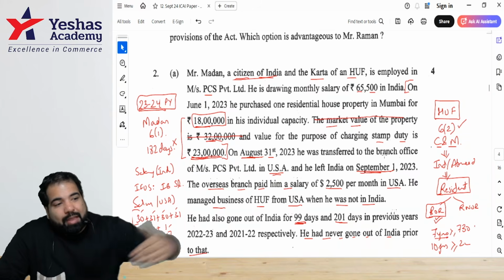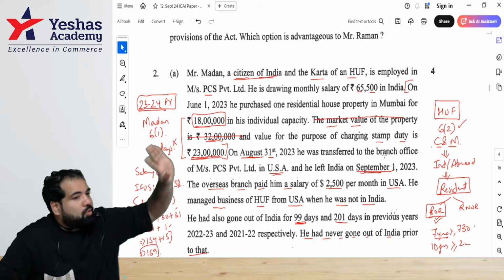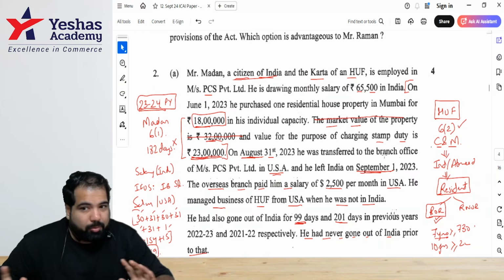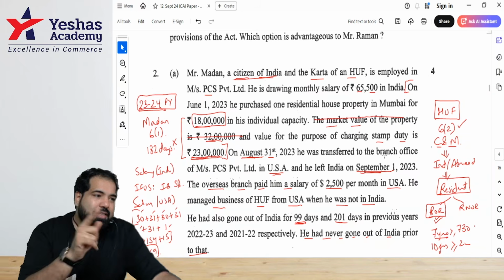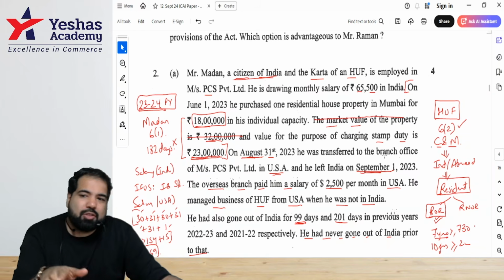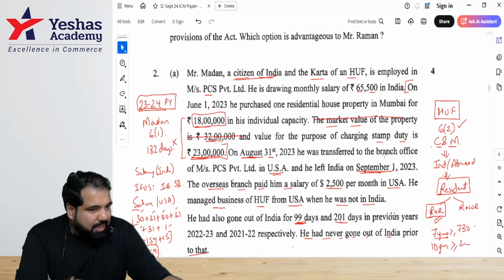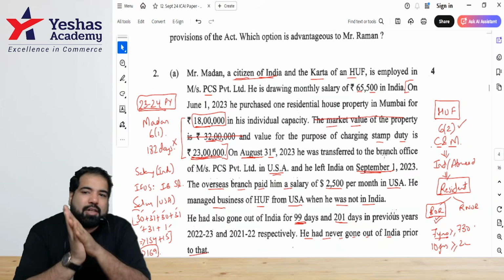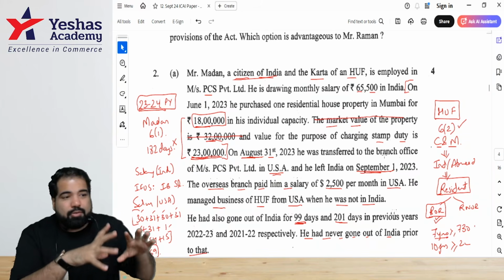Now, do you want to elaborate the two additional conditions? You can, but it's only for how many marks? 4. So you have to be careful, guys. So what you can say: since he fulfills both the conditions as per section 6.6, the HUF will be considered as a resident and ordinary resident. This is if you have less time.